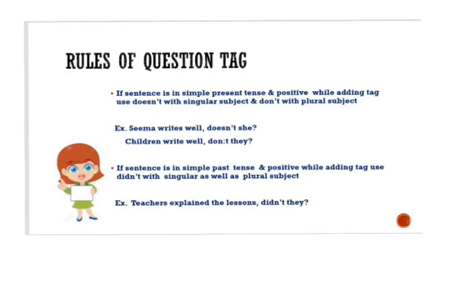Let's talk about simple past tense. Here no confusion is there. If the sentence is positive, use didn't, and whatever pronoun you want to use according to your subject, you can use. Let's see the example. Teachers explained the lesson. Here explained is the second form of the verb, that means it is simple past tense. And for teachers which pronoun will we use? They. So divide your sentence by a comma, put the tag didn't and at last they, and put a question mark at the end.